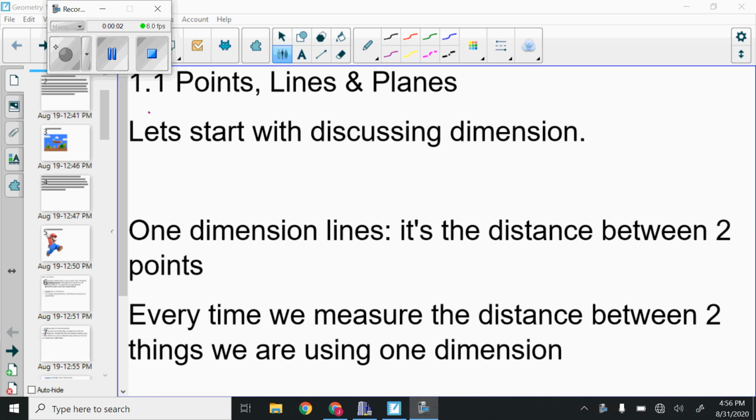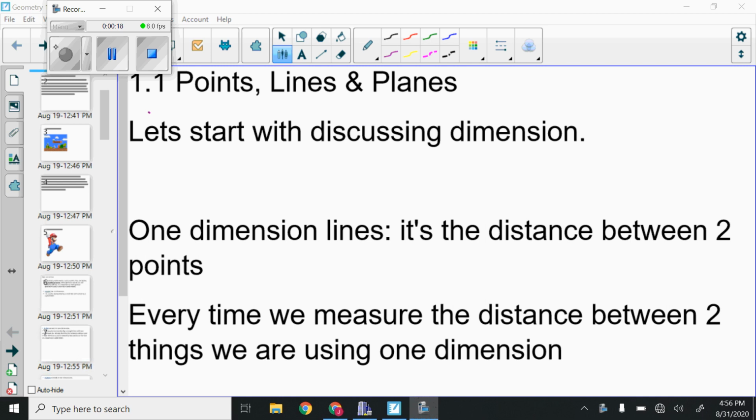Geometry 1.1, Points, Lines, and Planes. This is an extremely important lesson where we will learn all kinds of vocabulary and notation that we will use all year long. In order to talk about points, lines, and planes, we first need to talk about dimension.